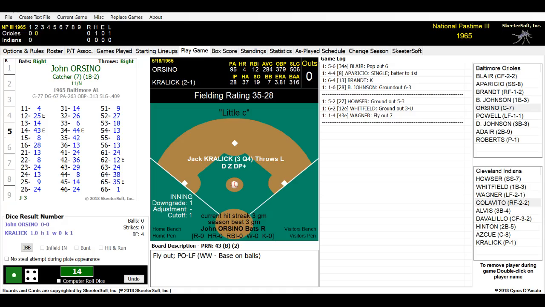Every box score that I played for every game I played in 1965 is there. So if you guys have any questions, it's always there. We'll always show the batter's current average as of that day, and also the pitcher's information. Now I do this the old-fashioned way. I don't put them all together because I have more information on the way I do the box scores, as you all have seen the way I do it.